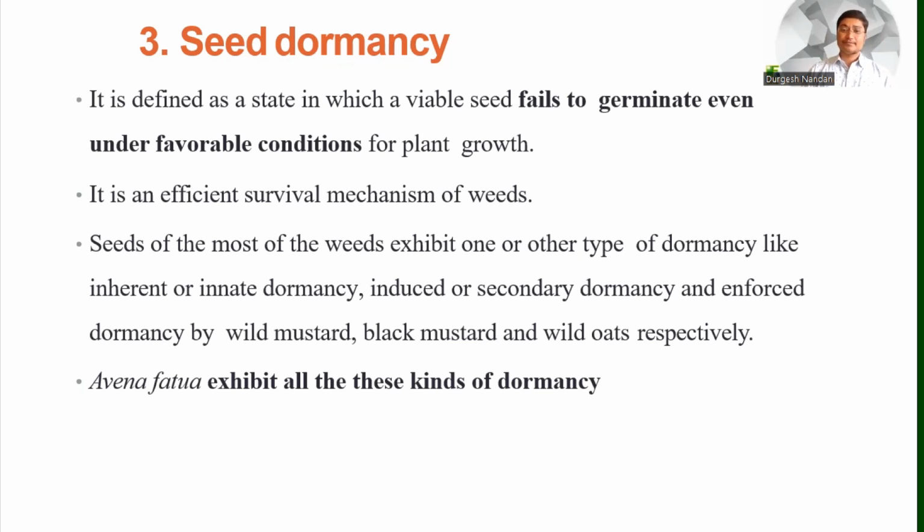The classification of dormancy is too long, so we need to study it separately. In the dormancy chapter you have to study the inherent or innate type, induced or secondary dormancy, and forced dormancy. All these are types of dormancy. Generally it is defined as a state in which a viable seed fails to germinate. By this reason of failing to germinate, they can survive for a long time in our soil.